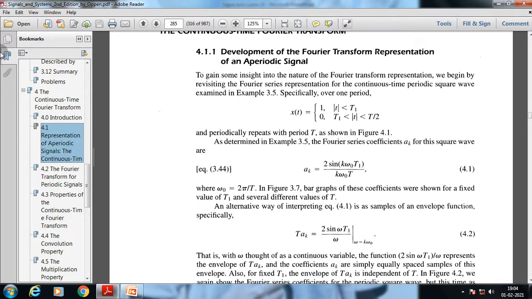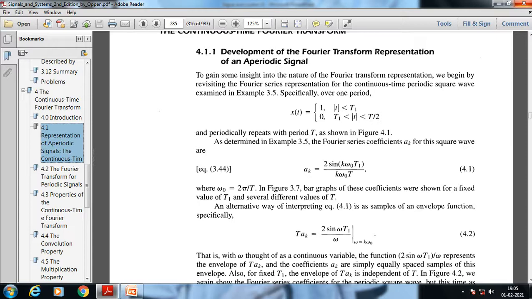The bar graph representation is nothing but the specific Fourier series representation of that gate pulse function, or square wave function; we can use any kind of name. So the Fourier series representation of that square wave, which is basically a periodic signal, as that signal is reappearing after a specific time period, we can get a Fourier series representation for that aforementioned square wave, and the graphical representation I have already shown.